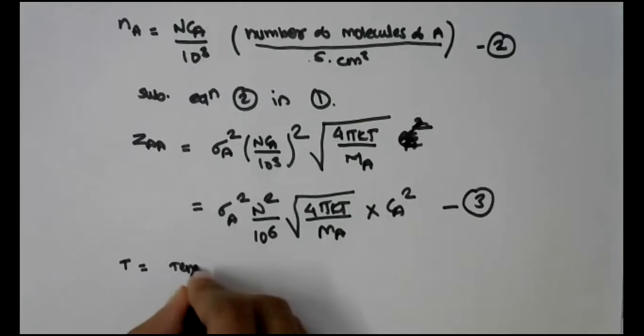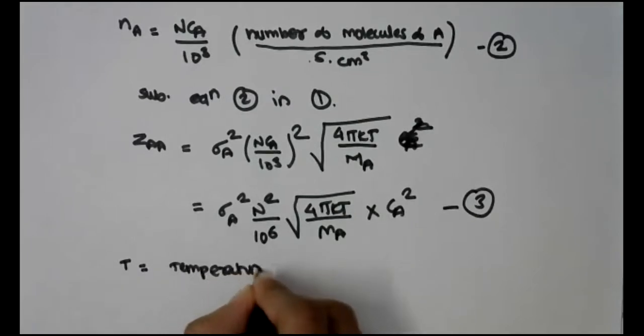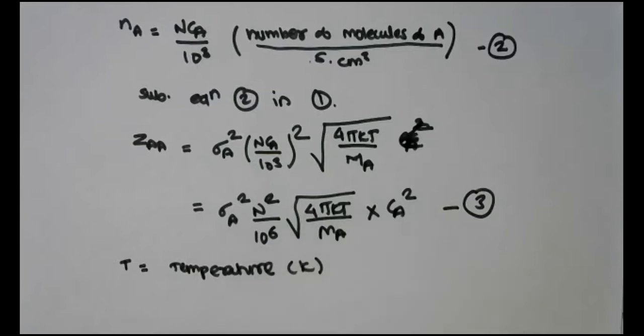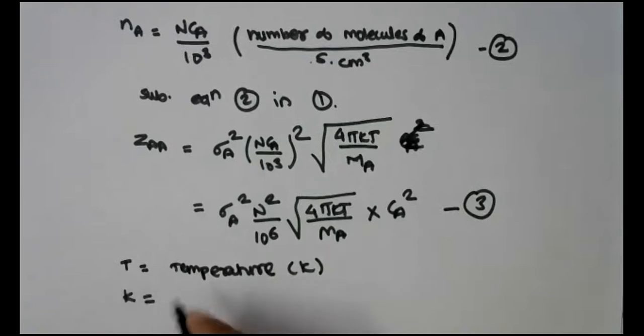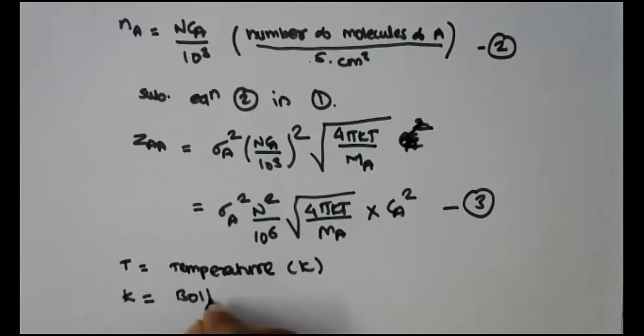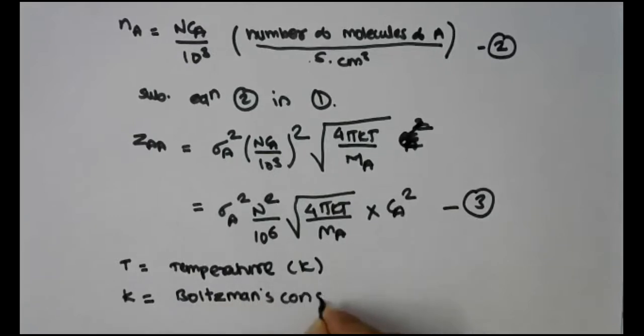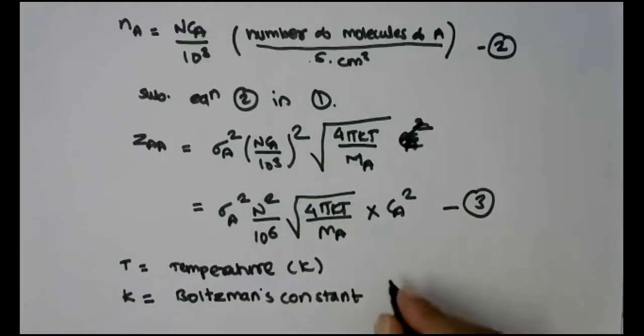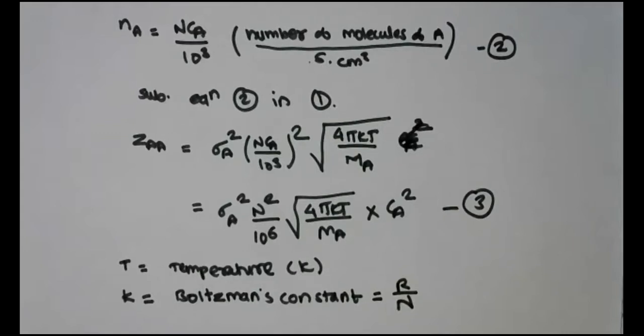T is equal to temperature at which the reaction is carried out in Kelvin, and K is Boltzmann's constant. And this Boltzmann constant is the ratio of R upon N, that is ideal gas constant divided by Avogadro's number.